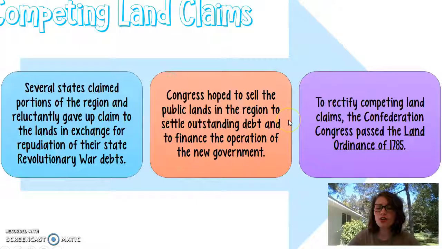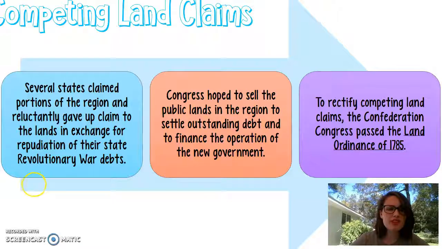And that's what the Articles of Confederation does. So at first, several of the original colonies, which are now the 13 states during this point in time, start claiming this land, this new land that they have, which is east of the Mississippi River. But they eventually have to give it up because they have to pay their state Revolutionary War debts.